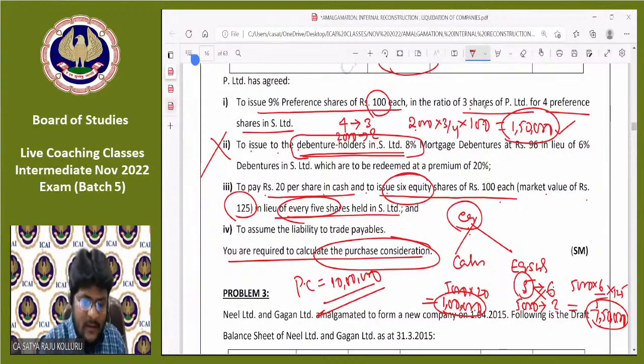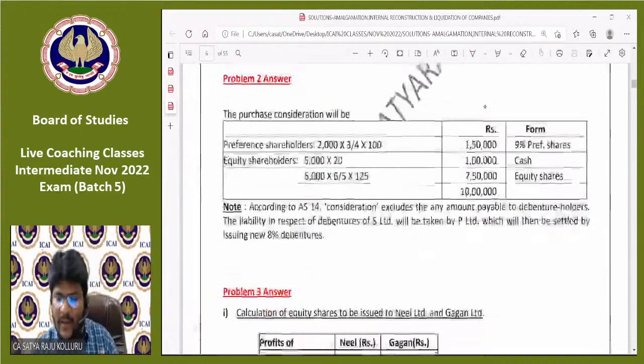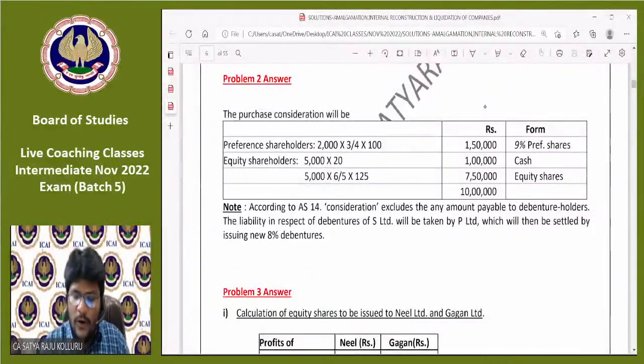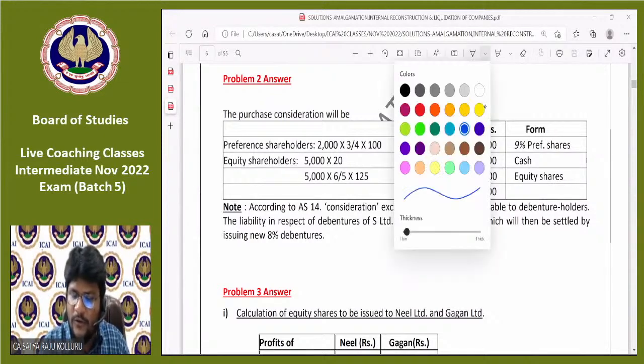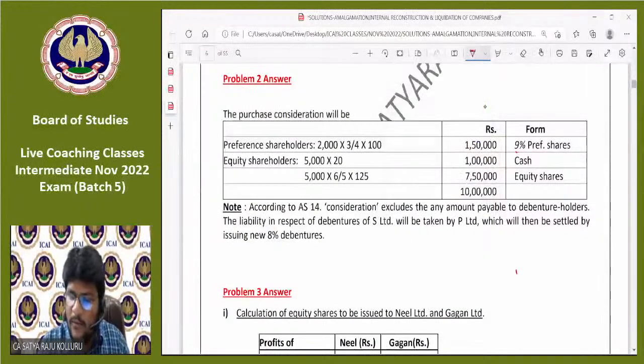Sir, no worries, guys. Everything was clearly given in the form of printed solution to you. To the preference shareholders, we are paid in the form of preference shares. If you observe my printed solution on screen, in the form of 9% preference shares, which is 1,50,000. To equity shareholders in the form of cash, 1 lakh. Just now we completed. In the form of equity shares, we are paying 7,50,000. Total will be the 10 lakhs.